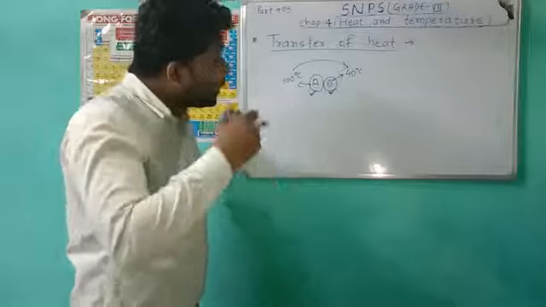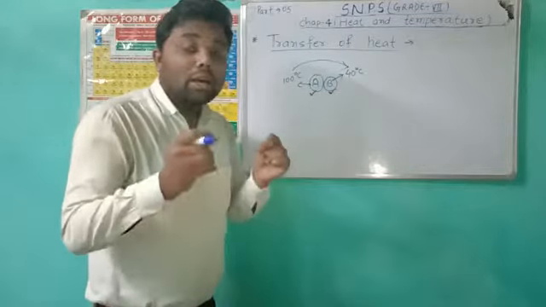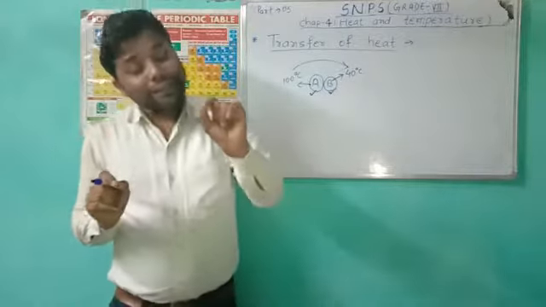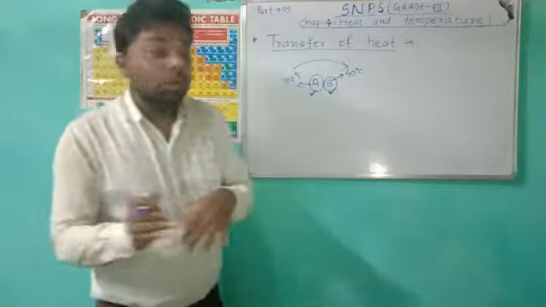until both of the bodies come to equal temperature. Heat transfers until the temperature of both bodies becomes equal.